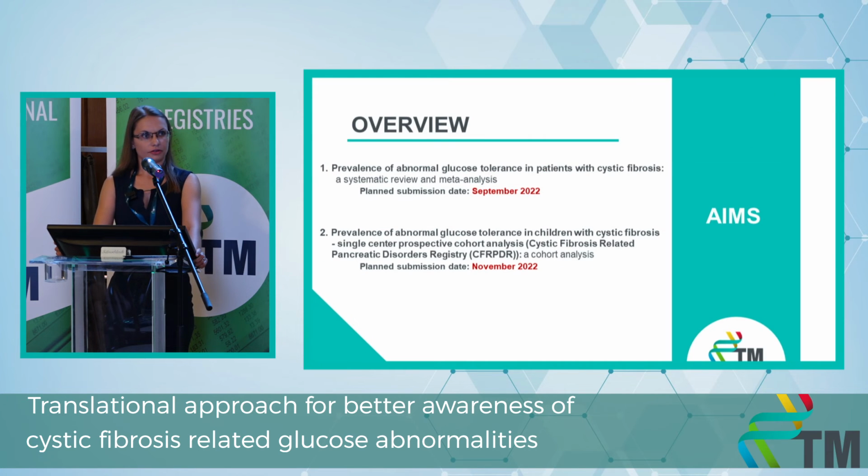Our results of the cohort study and the meta-analysis harmonize, since both underline that abnormal glucose tolerance is highly prevalent in cystic fibrosis, even under the age of 10, where screening is not mandatory according to the current guidelines. However, early diagnosis and treatment is crucial, as an uncontrolled glycemic status leads to rapid clinical decline.